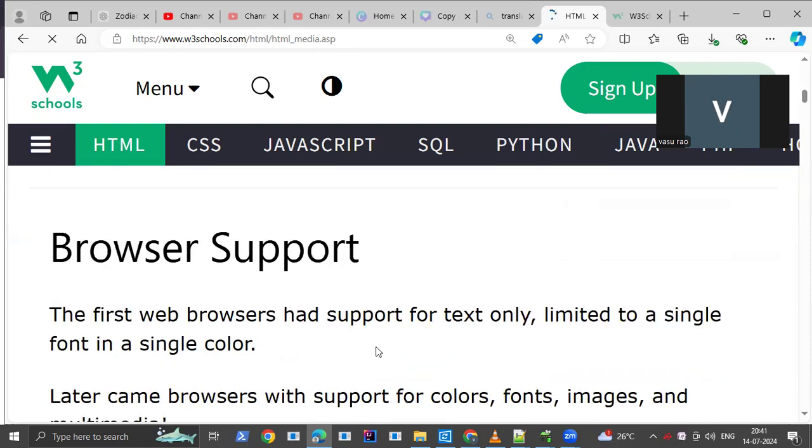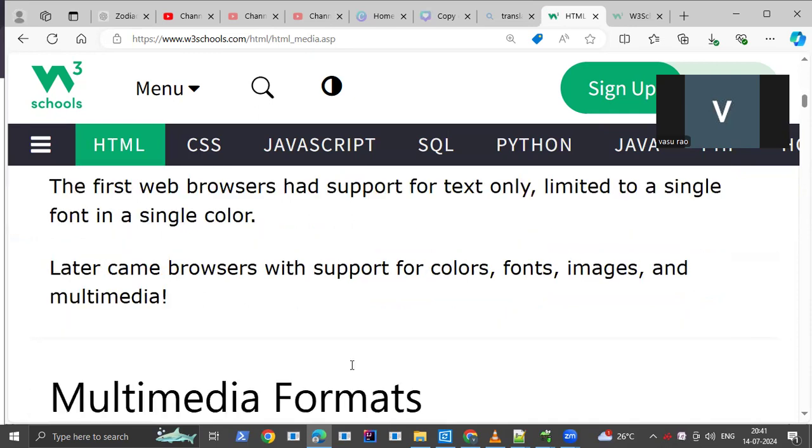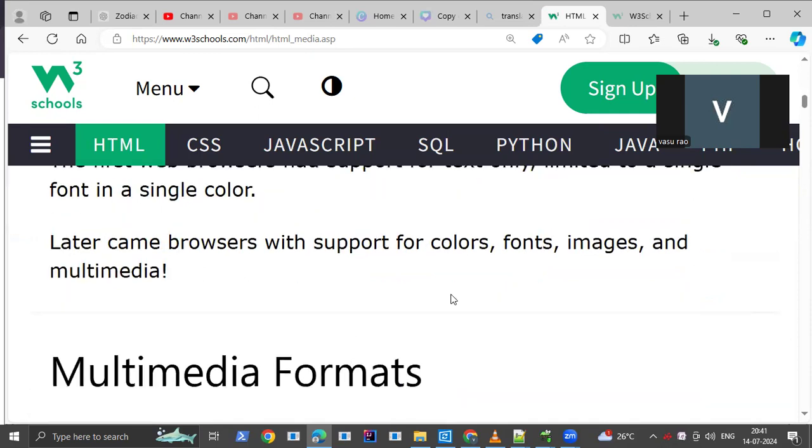Initial web browsers supported only text. Later browsers that came to the market supported colors, fonts, and images.